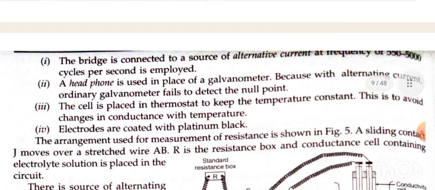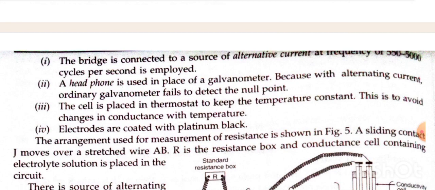First, the bridge is connected to a source of alternating current of frequency 550 to 5000 cycles per second. Second, a headphone is used in place of a galvanometer because with alternating current, an ordinary galvanometer fails to detect the null point. Third, the cell is placed in a thermostat to keep the temperature constant. This is to avoid change in the conductance with temperature.